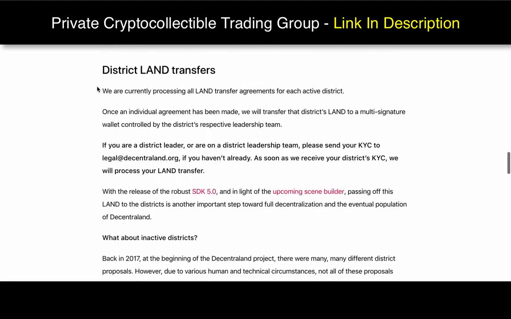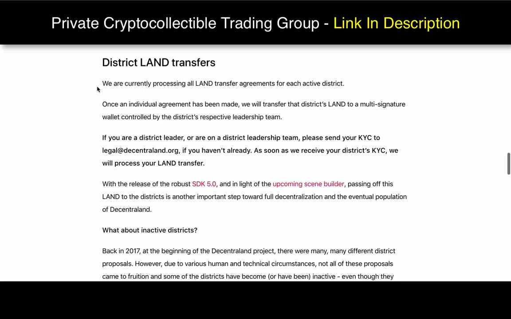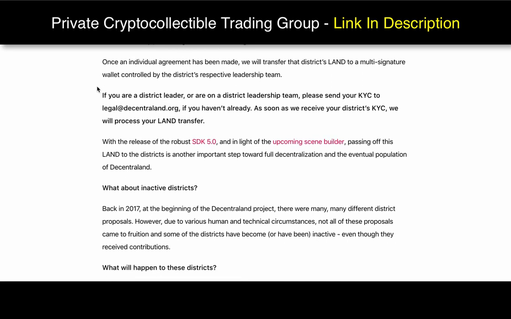So district land transfers. What's going to happen now is that the district leads are going to send over their KYC to Decentraland, and then they're going to get tokens that represent the land within those districts, which they're going to decide to distribute to the community or do something else with it. But it seems like there may be some land that's going to come out on the marketplace that represents certain districts.